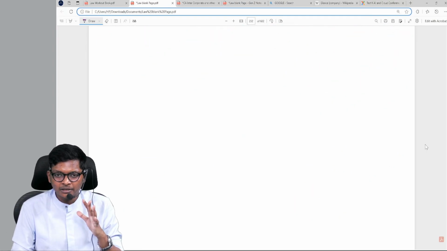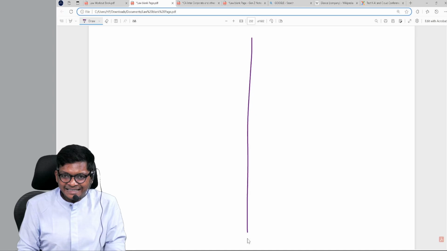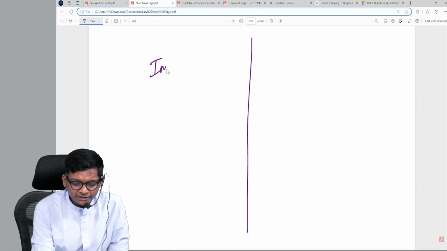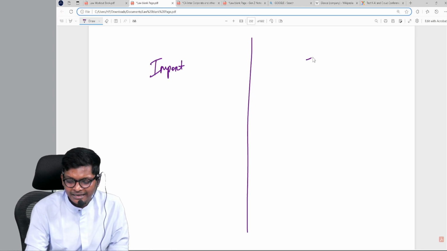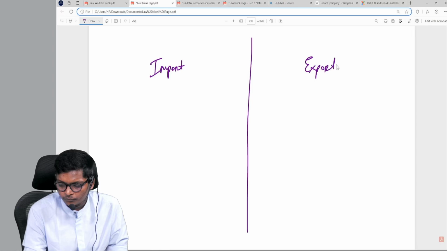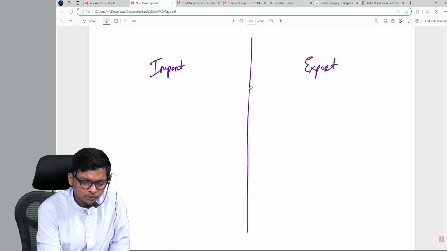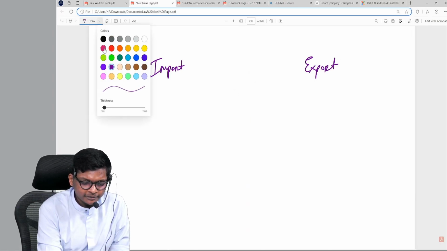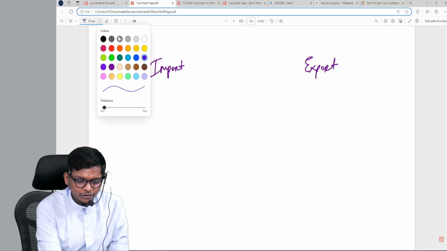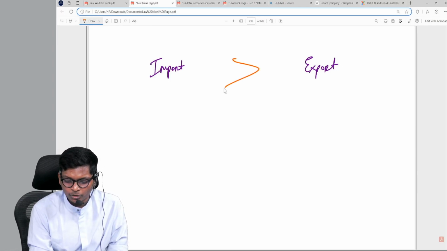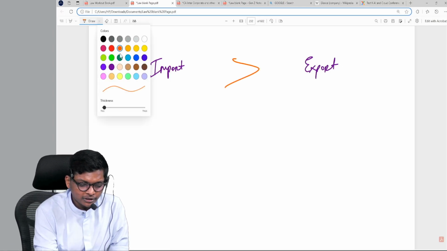So now if you come here, you tell me, in India, import is more, export is more? Which is more? Import is more or export is more? That should not be something you don't know, guys. Import is more. Okay, next.